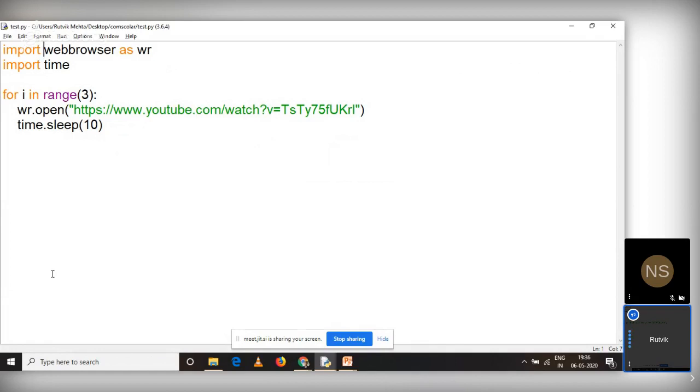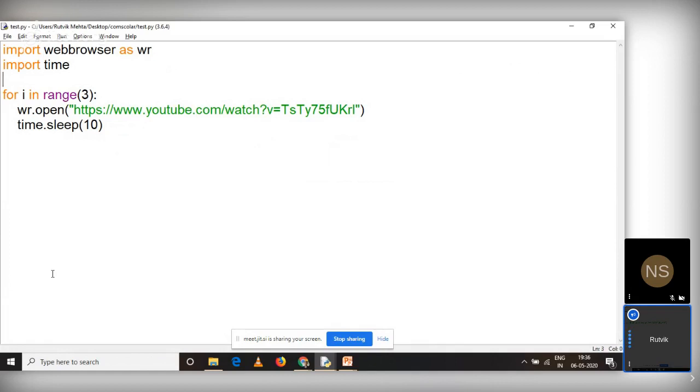Or say, if you want to use numpy, every time you don't have to say numpy; people refer to it as np. So import numpy as np. Or there is a longer name, for example xml.etree.ElementTree. Every time I would have to write this longer syntax, so I can use it like this: import xml.etree.ElementTree as et. So when I want to use any function of this library, I can just call et. That is kind of a nickname you can use.